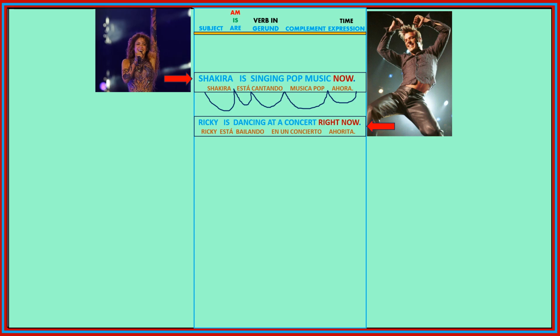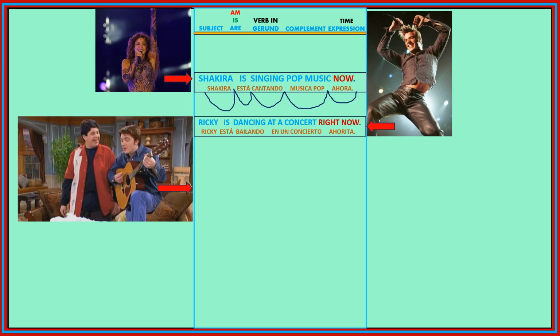Ricky is dancing at a concert right now. Example number 3. Drake is playing the guitar at home in this moment. Let's see example number 4.